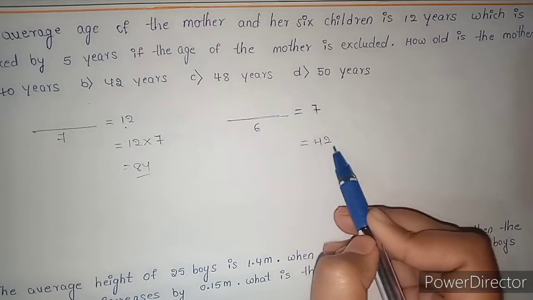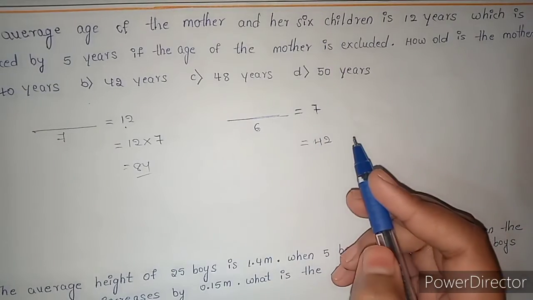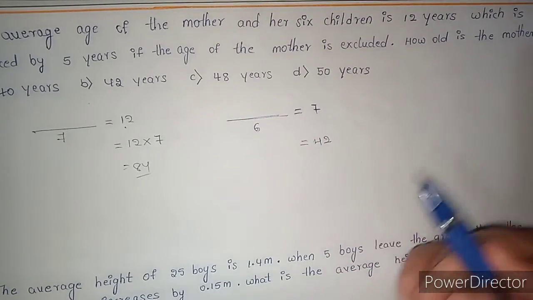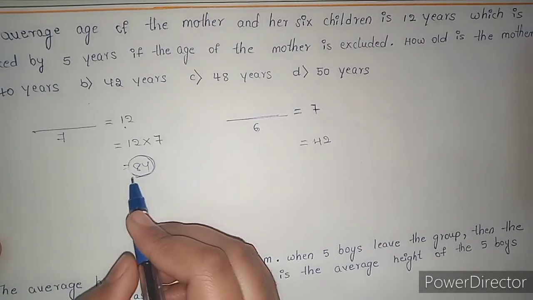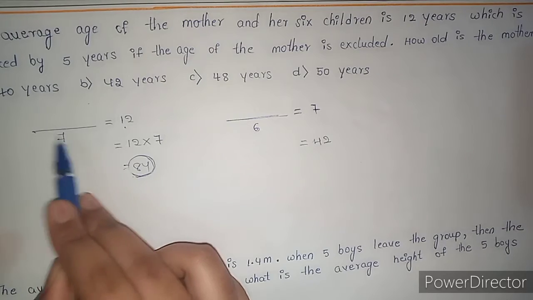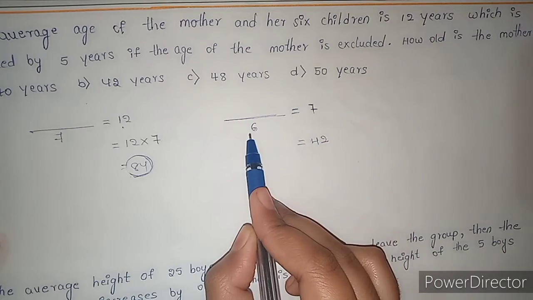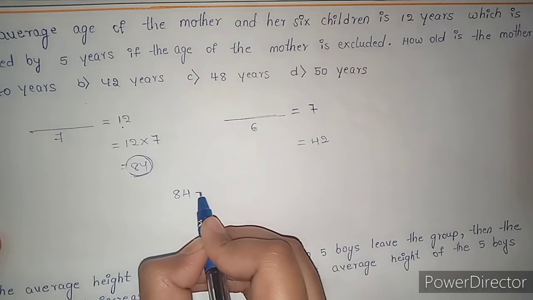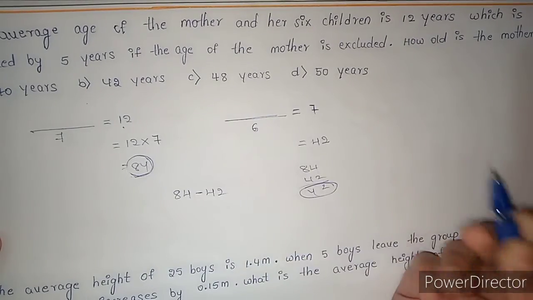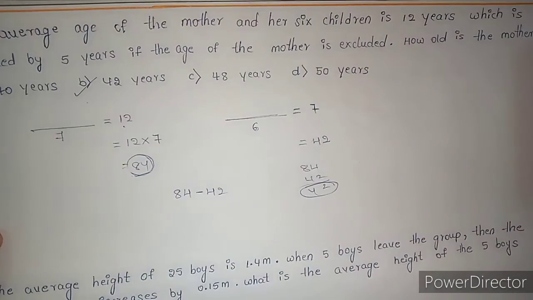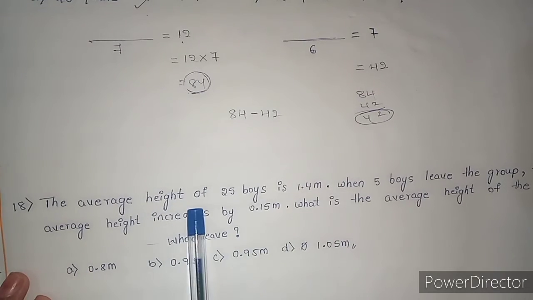Then 7 6s are 42. This 42 is the sum of the age of 6 members of a family, that is 6 children. Now, to know the age of the mother, I need to subtract the total age of the family with 6 members from the total age of the family with 7 members. 84 minus 42, 42 years. So mother age is 42 years. So simple, right?